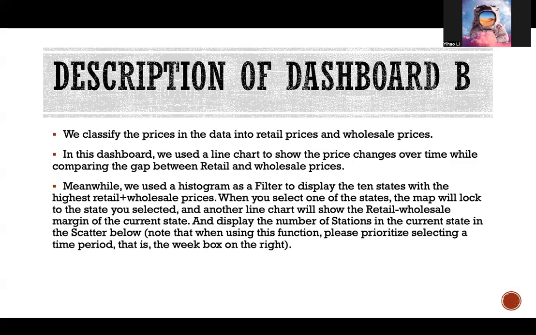We also use the histogram as a filter to display the top 10 states with the highest combined retail and wholesale prices. When we select a state, the map will zoom into the state, and another line chart appears showing the retail-wholesale margin. And lastly, we also display the number of gas stations in that state in the scatter plot.